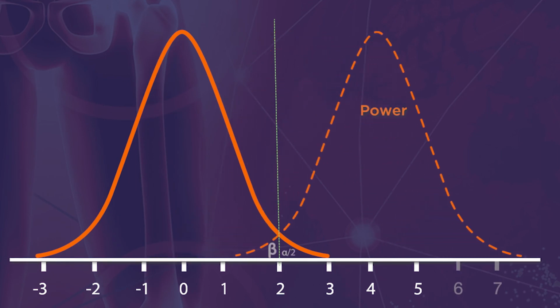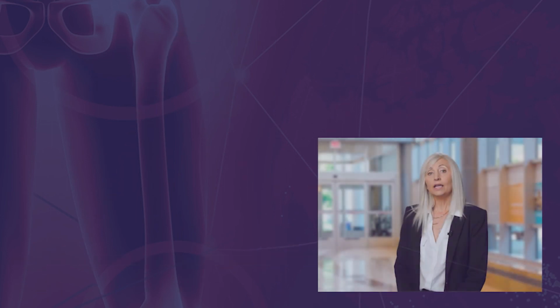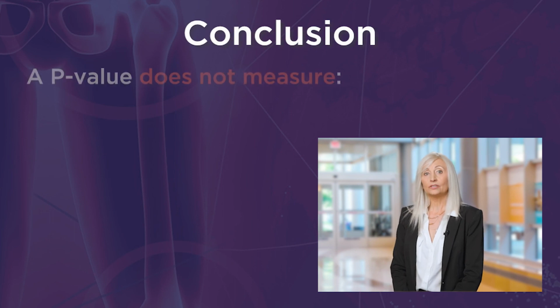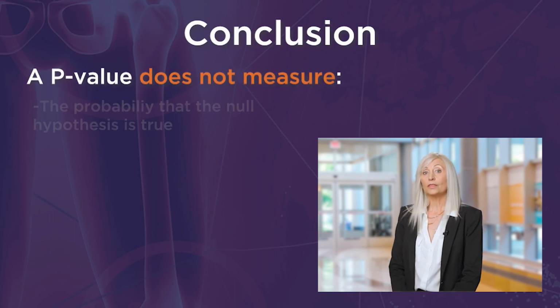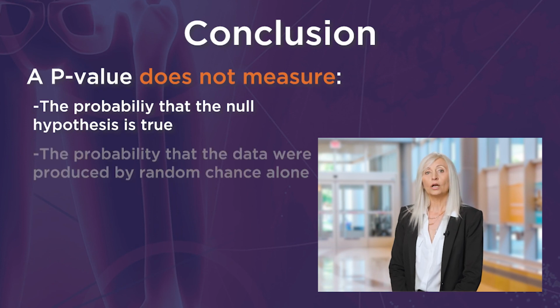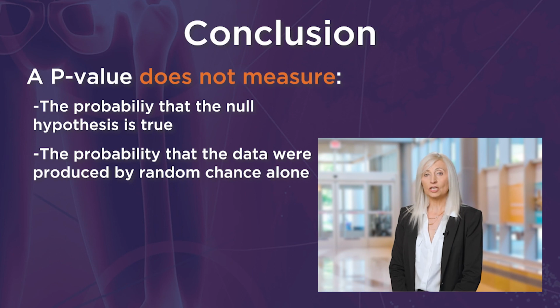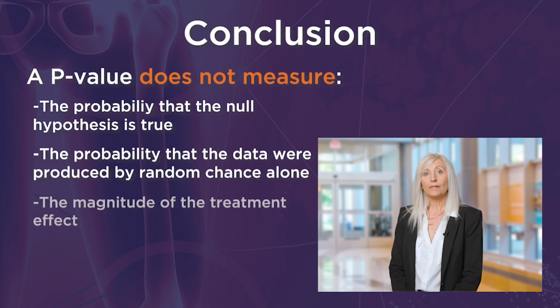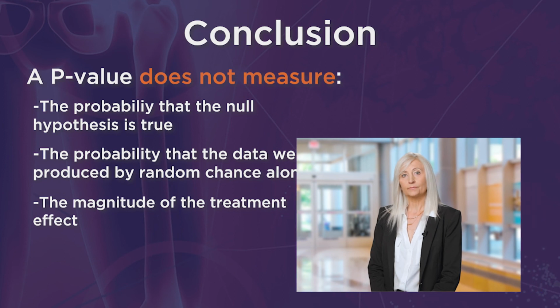An increasing type 1 error causes a decrease in type 2 error and a consequent increase in power. Power also increases if the difference between groups to be detected is larger. In conclusion, p-value does not measure the probability that the null hypothesis is true, nor the probability that the data were produced by random chance alone, nor the magnitude of the treatment effect.